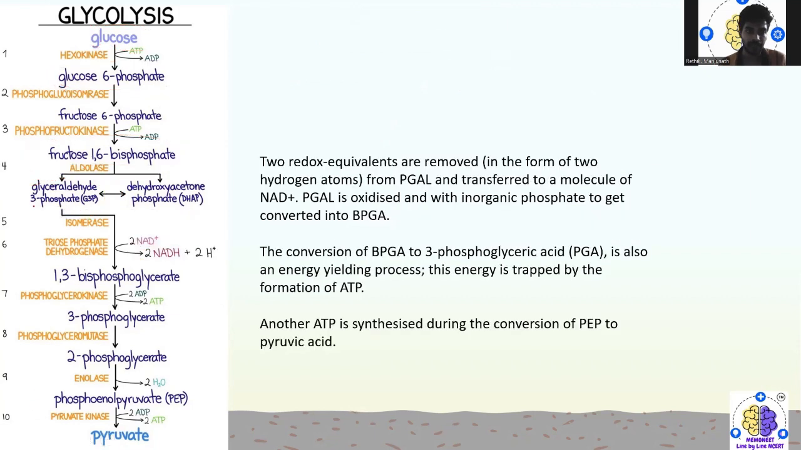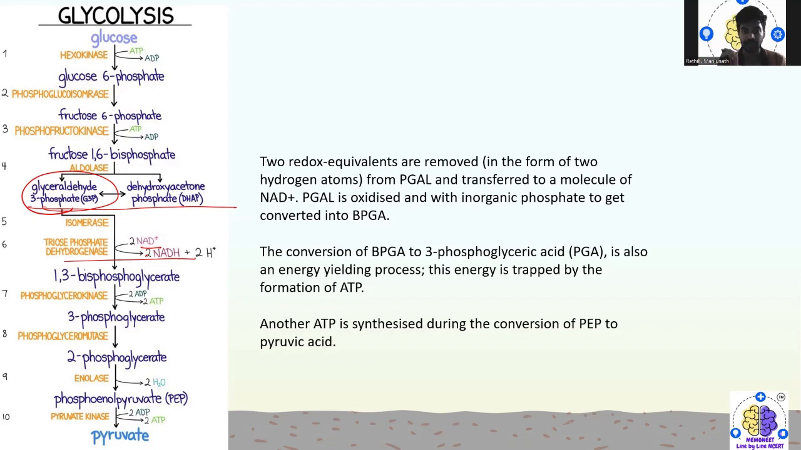After that, what happens after this step? Two redox equivalents are removed, in the form of two hydrogen atoms, from where? From PGAL, and transferred to the molecule of NADH. Then what happens? This PGAL, that is 3-glyceraldehyde phosphate or glyceraldehyde 3-phosphate, which is there, right?